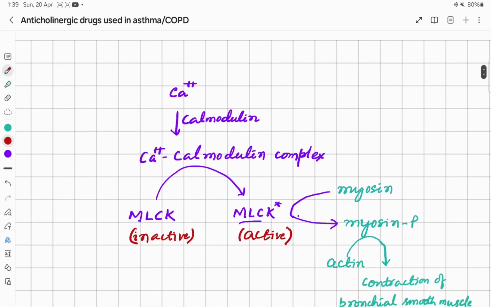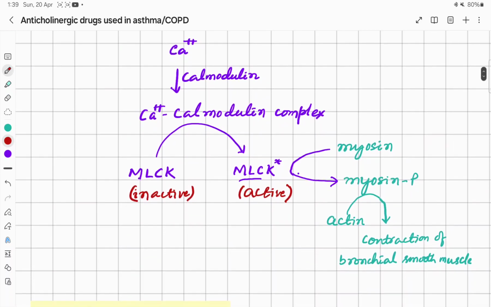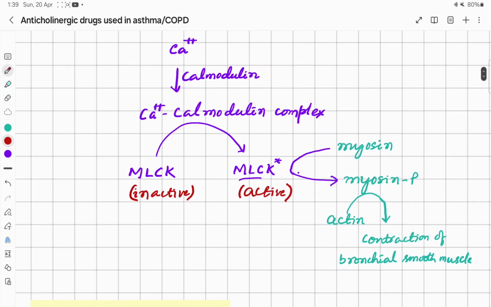So the mechanism of bronchial smooth muscle contraction is calcium mediated. Calcium binds with a cytosolic protein called calmodulin to form calcium calmodulin complex, and calcium calmodulin complex activates the enzyme myosin light chain kinase, and the active myosin light chain kinase phosphorylates myosin.